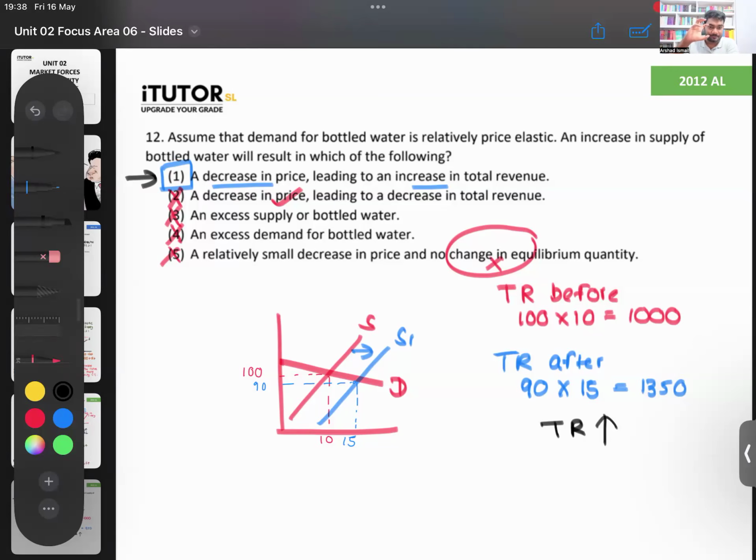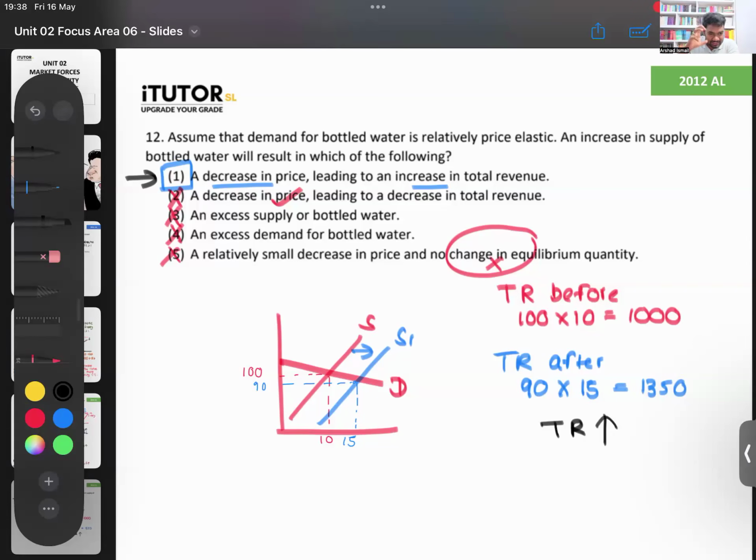Okay. So what you need to do, Lamai, is logically attempt all the questions. Now that's what you want. You will not get the same question again. Now, this same question, they can turn it around. They can give you another supply curve. They can tell you demand is inelastic. They will say supply is something like this. Now, supply has decreased. What do you think would have happened?